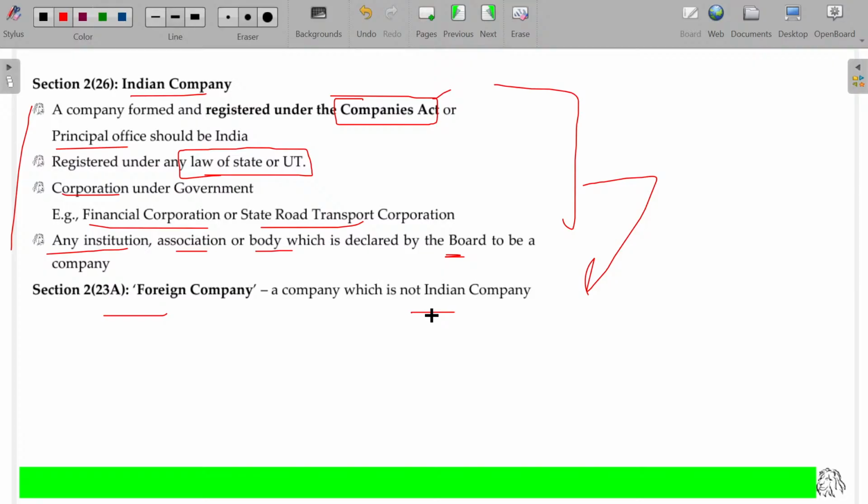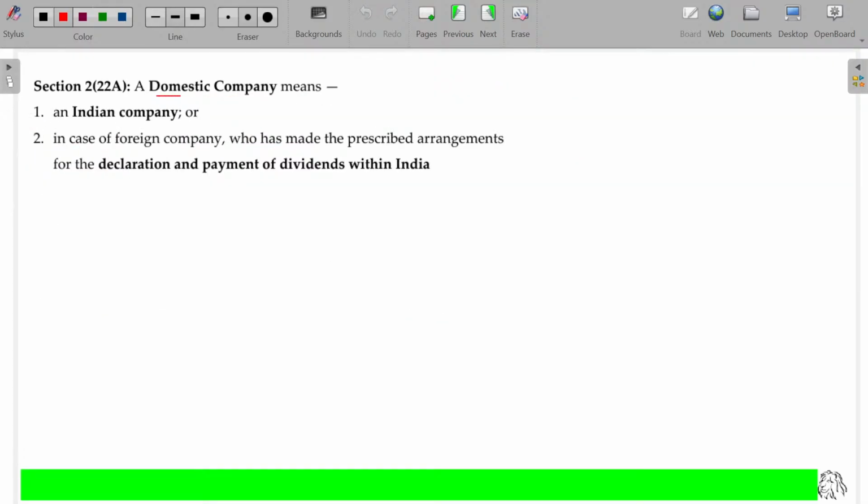Very simple. Now, one more concept comes here, which is called domestic company. What is called a domestic company? What is called a domestic animal? Are you a domestic animal? Sir, human beings are also animals, sir. We are living in the house property, sir. So we are domestic animals. If you add one more dog or cat in your home, that is also now living with you. Your dad will say, we need to purchase 2 burrata or 2 idli, one is for my dog, another one is for his dog. Such a way the comment will be.